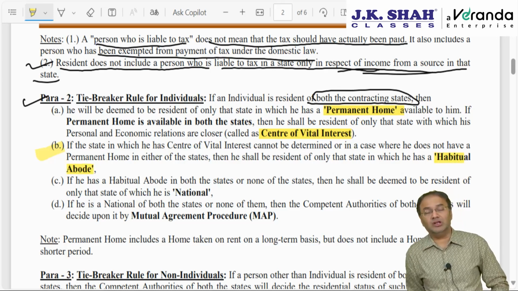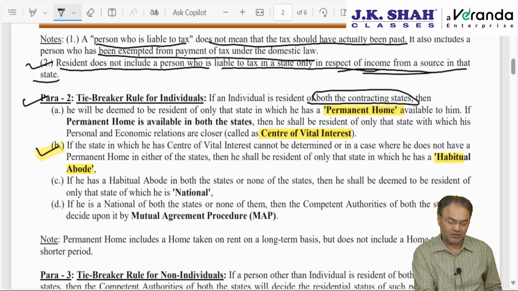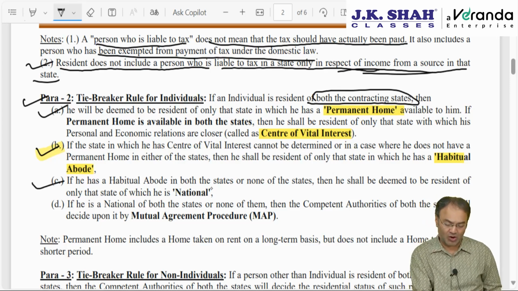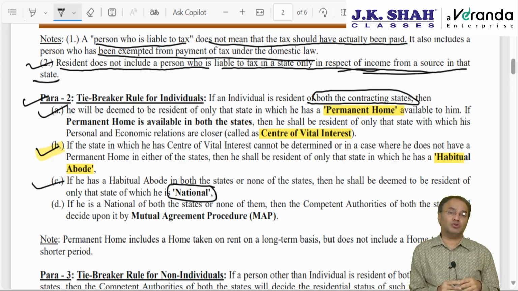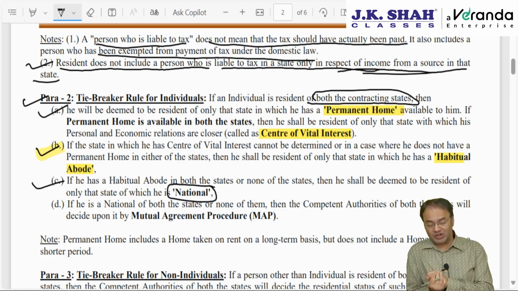Two situations: in case his center of vital interest cannot be determined, or in a situation where he does not have a permanent home in either of the states, then he will be deemed to be resident of that state in which he has a habitual abode. Abode means residency and habitual means regularly, wherever he regularly resides. However, next point, in case he has a habitual abode in both the states or none of the states, then he will be deemed to be resident of that state of which he is a national. Citizenship, ideally we don't check for the purpose of the DTAA chapter, but this is the only place where we will have to check the nationality, that is citizenship.